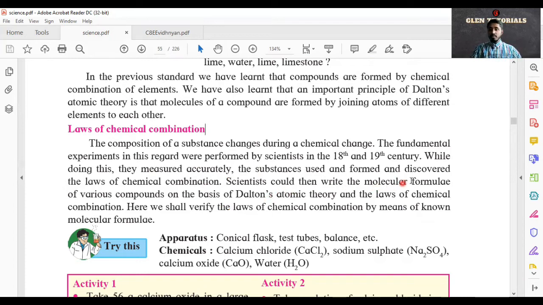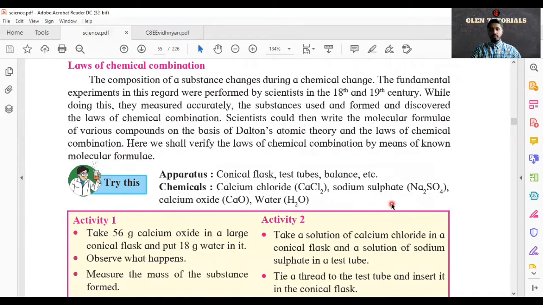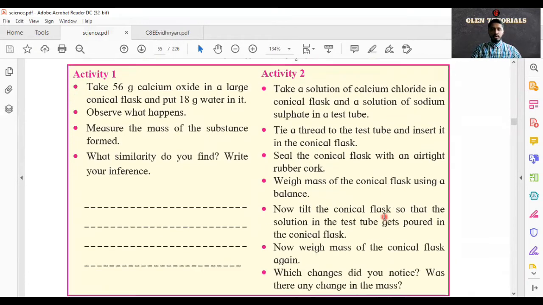Scientists could then write the molecular formulae of various compounds on the basis of Dalton's atomic theory. After Dalton came Rutherford, then J.J. Thomson, then Niels Bohr. All these scientists came after Dalton, and they improvised on the theory Dalton gave. Here we shall verify the laws of chemical composition. Now, we don't need to do this experiment.